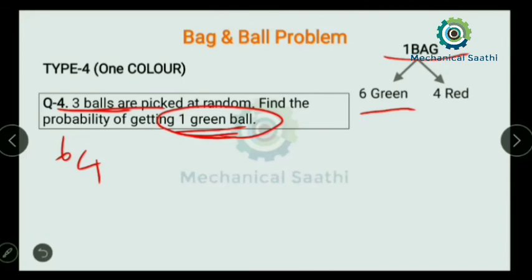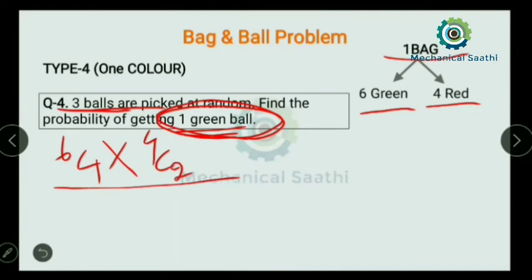So I use the multiplication operator, and out of 4 red balls we should pick up 2, that is, the number of red balls is 4, so I can write 4C2. Next, in the denominator we are picking up 3 balls out of 10, so I can write 10C3.